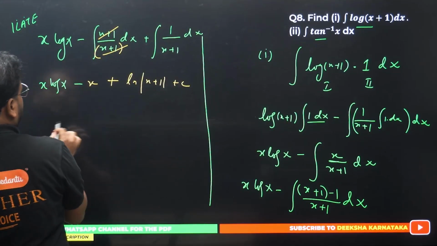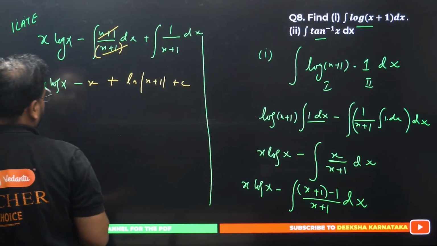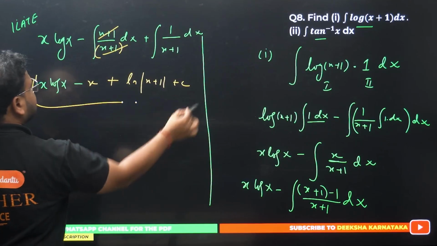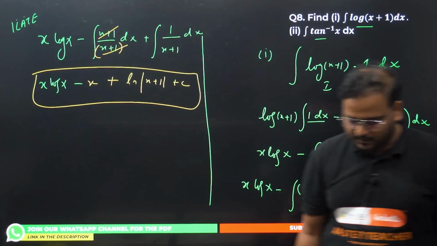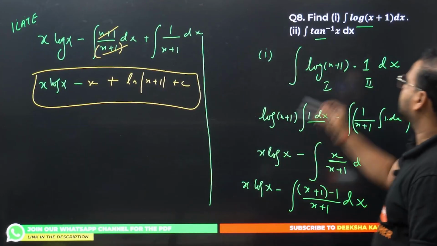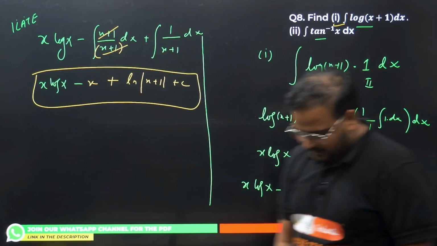That's my answer, okay? My answer is x log x minus x log of x plus 1 plus c. Have a look. Please check. That's your answer for the first part. Clear? Let's move on to the second part now.